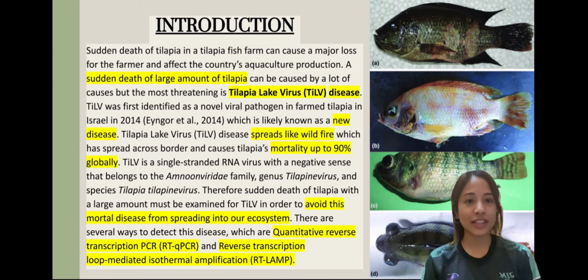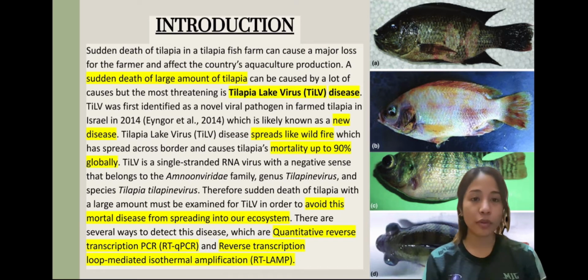So TiLV is a new disease which was first identified in 2014 in Israel. This disease spreads really fast like wildfire, and it has spread across borders, and this causes tilapia mortality of up to 90%. Therefore, sudden death of tilapia in large amounts must be examined for TiLV to avoid this mortal disease from spreading into our ecosystem.